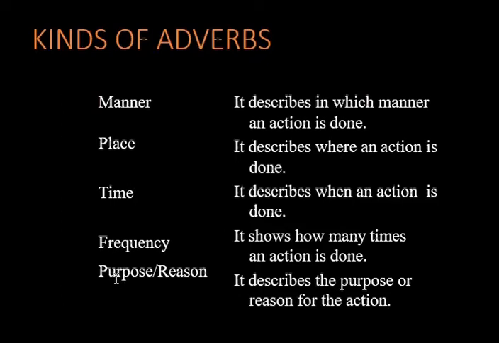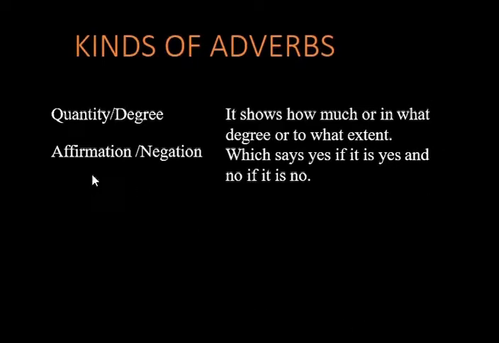Next kind is purpose or reason. It describes the purpose or reason of the action. Next kind is quantity or degree. It shows how much or in what degree or to what extent. And next kind is affirmation or negation, which says yes if it is yes and no if it is no.